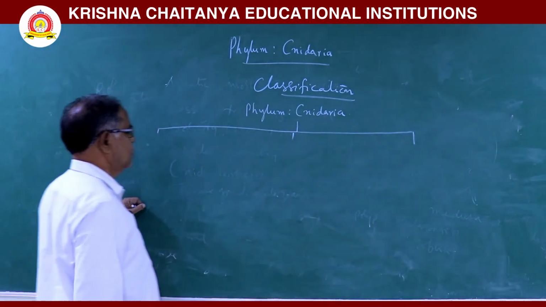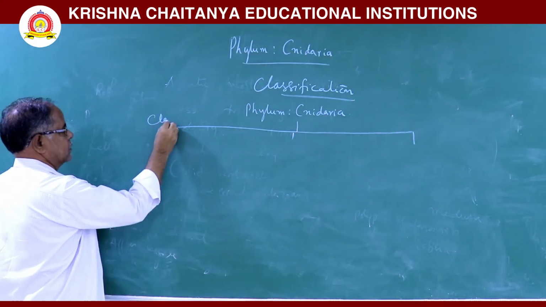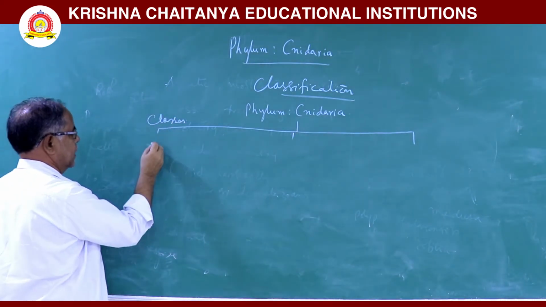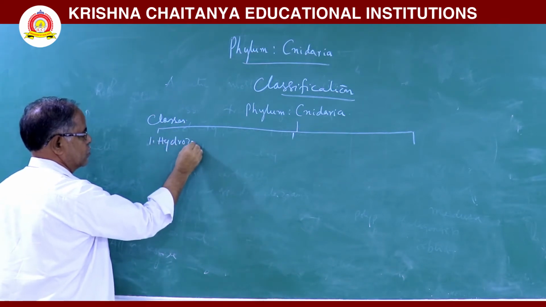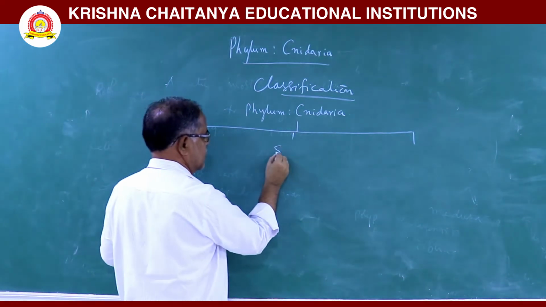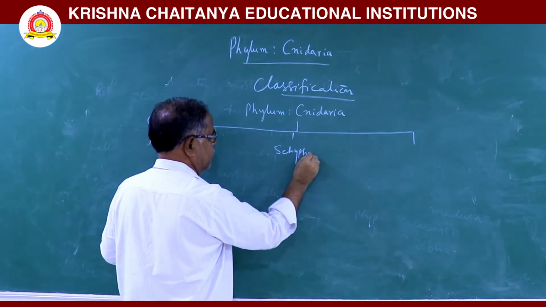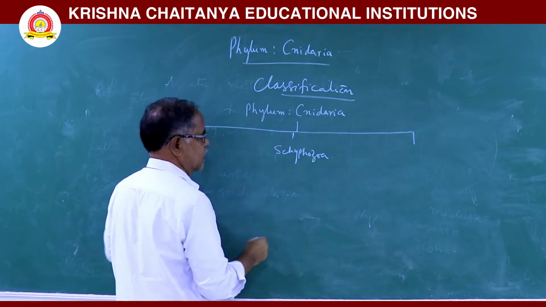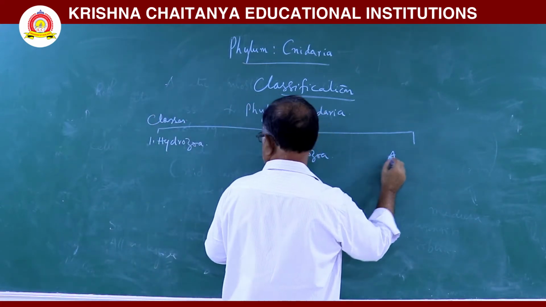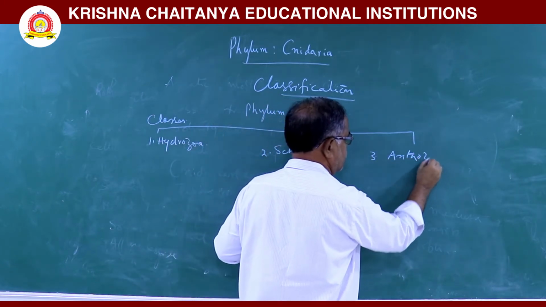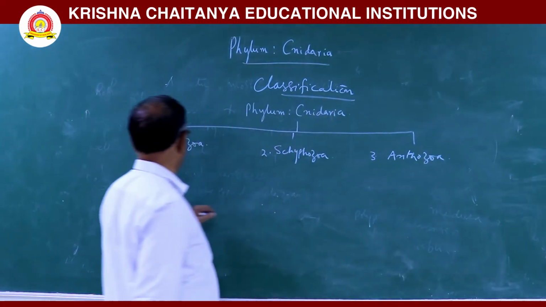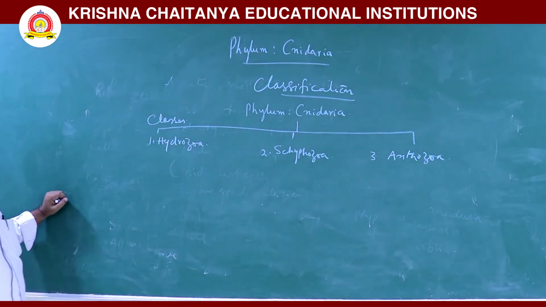One is Hydrozoa, second one is Scyphozoa, third one is Anthozoa.